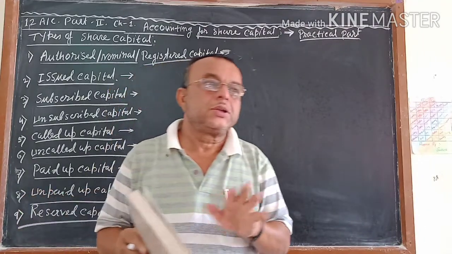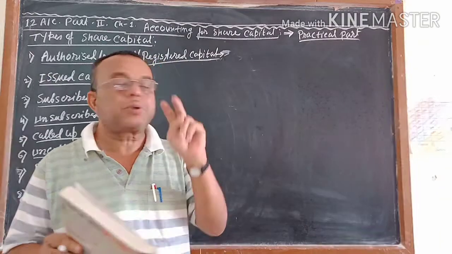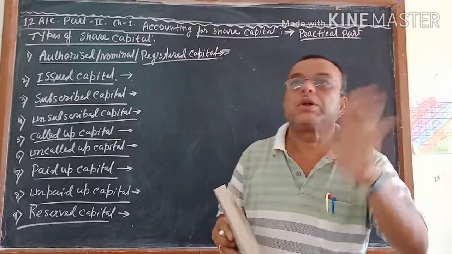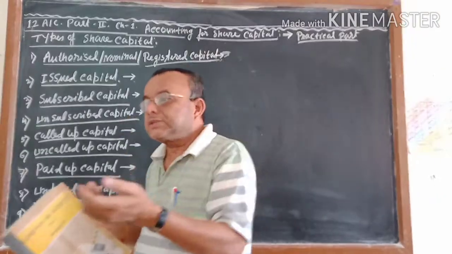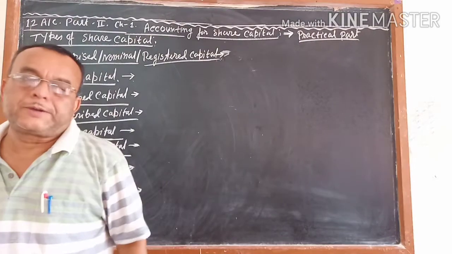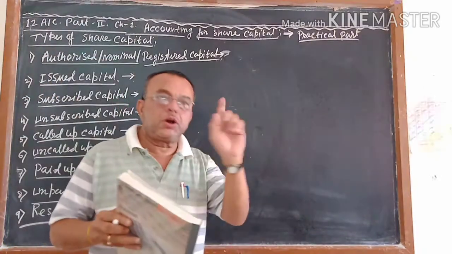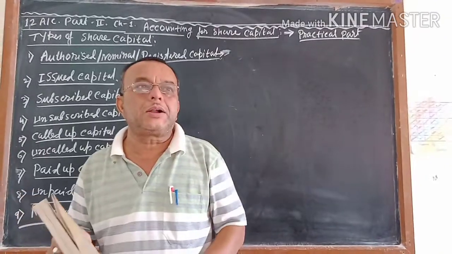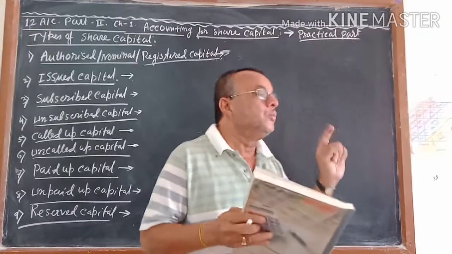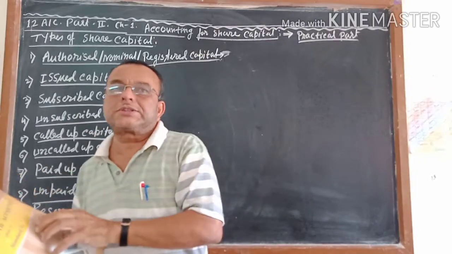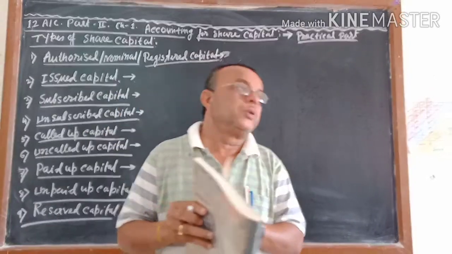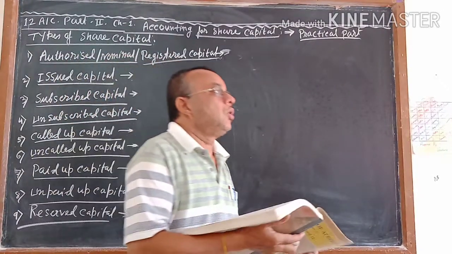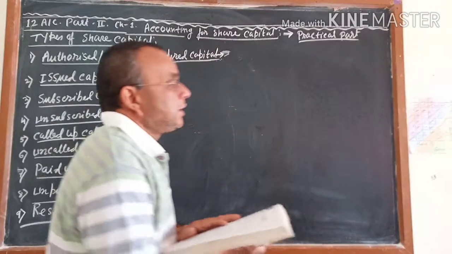So to get the marks from the MCQ as well as section B, you have to go through the theoretical part, and to know the practical side also you have to know the theoretical part. In the previous video I explained in detail the theoretical part, which will help you to do the MCQ as well as section B, and also it will help you in the practical sums. Today slowly we will go to the practical sides.